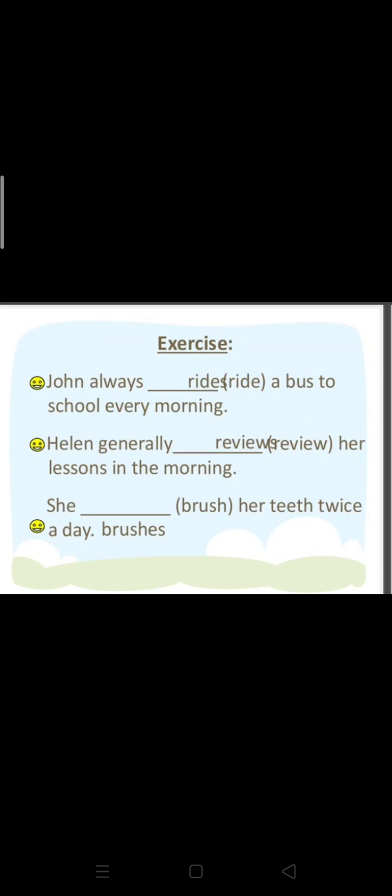Some more examples. John always rides a bus to school every morning. Helen generally reviews her lessons in the morning. She brushes her teeth twice a day. So you can see here the words which we have talked about, like every, generally, twice a day, are used here to show the habitual action.